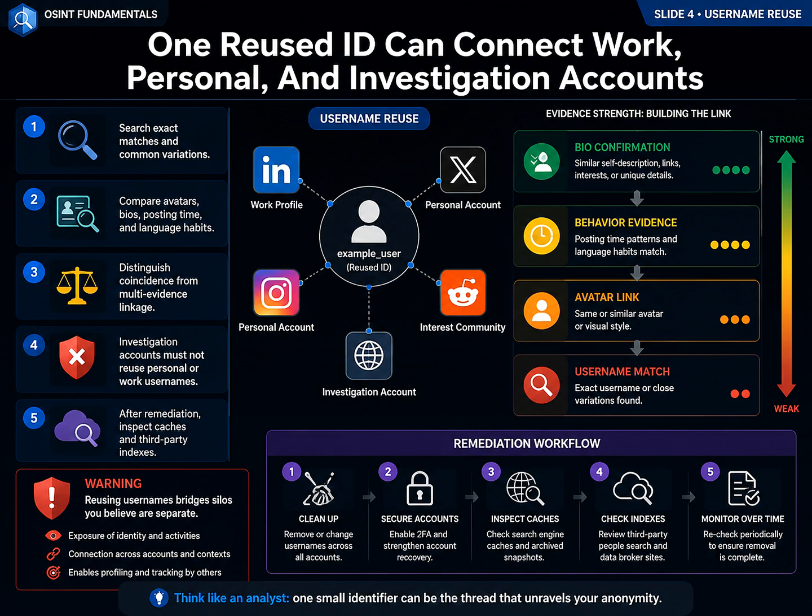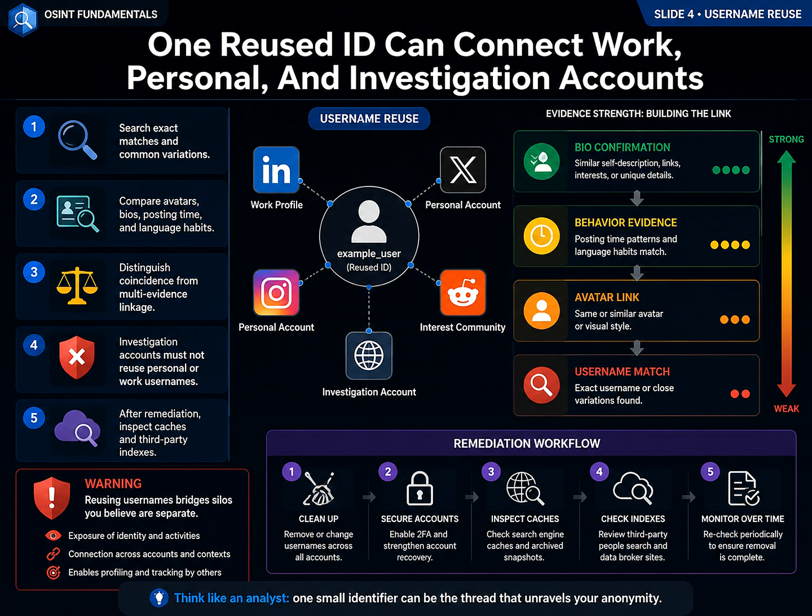A long-used username often connects platforms more efficiently than a real name. Search the exact string and common variations. When a match appears, do not jump straight to identity. Compare the avatar, biography, posting timeline, language habits, and linked sites. A common handle such as Sunny2020 is weak evidence by itself. The same handle, the same image, the same city, and a continuous work history form a much stronger link. Record the supporting features and the possibility of coincidence.